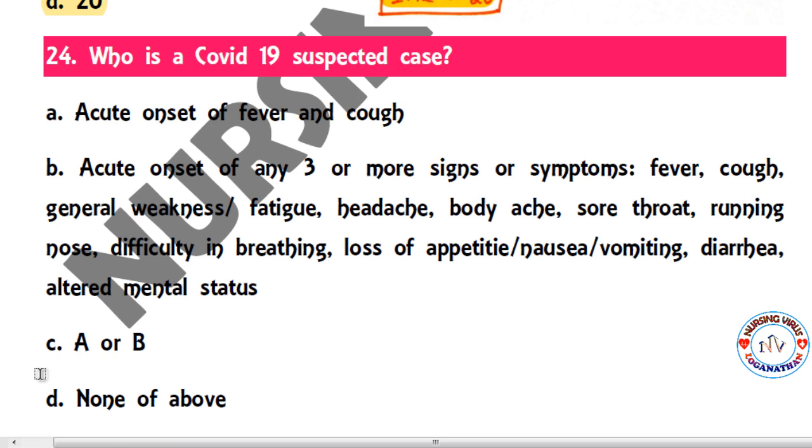Other options are A or B, and D is none of the above. Given the current pandemic situation, everyone knows the clear symptoms of COVID-19. So here A also comes and B also comes. So the correct option is both A and B.